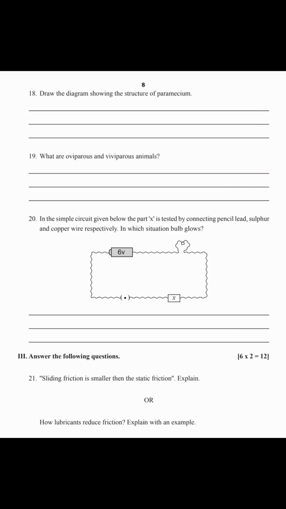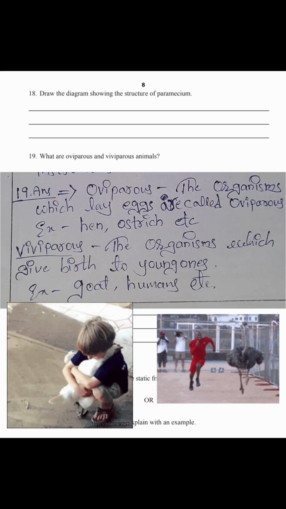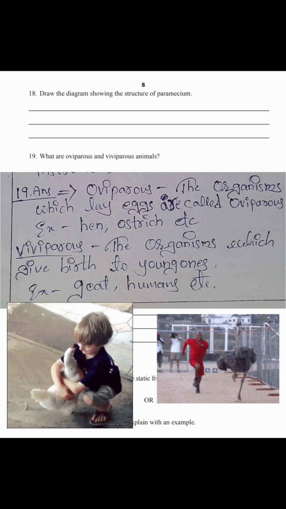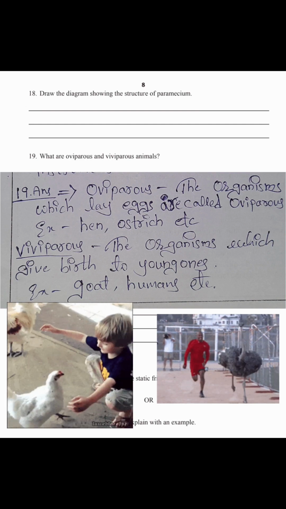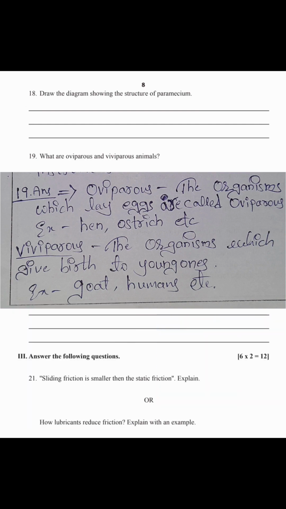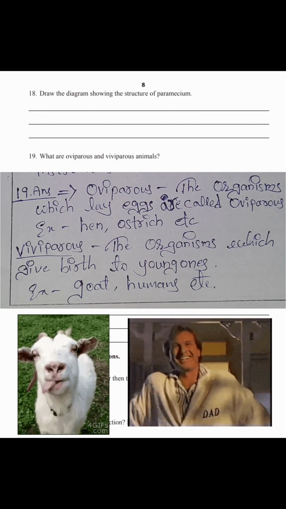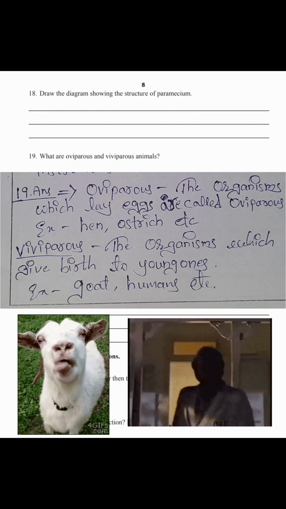19th question, what are oviparous and viviparous animals? Oviparous organisms are the organisms which lay eggs. Example, hen, ostrich, etc. Viviparous organisms are the organisms which give birth directly to the young ones.